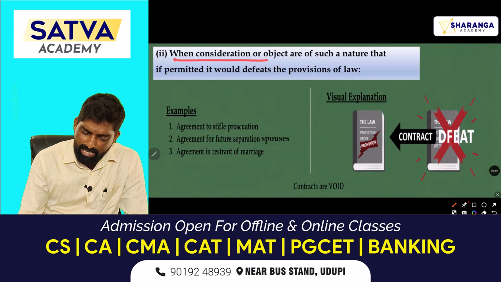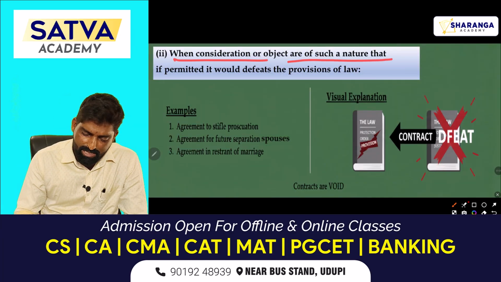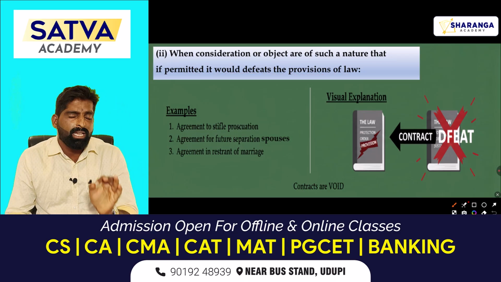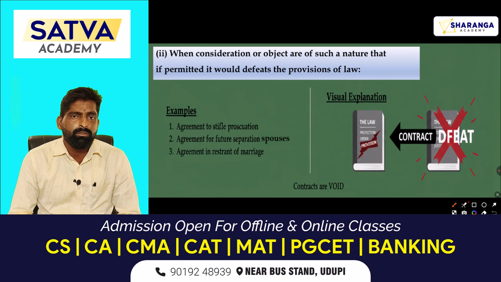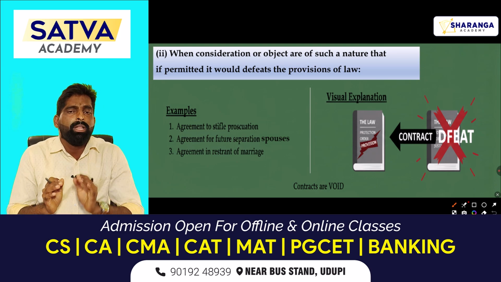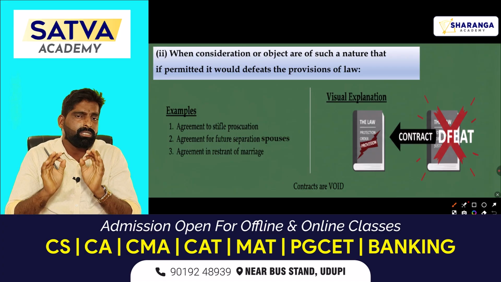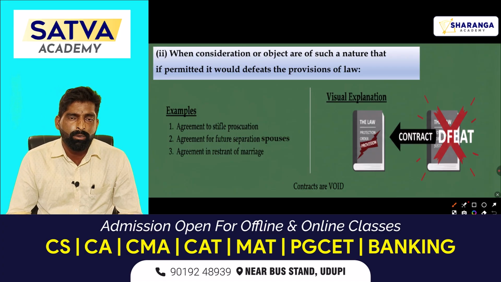Next, when consideration or objectives are of such a nature that, if permitted, they would defeat the provisions of law. There are some considerations or objectives that, if you gave permission to do that act, would violate the provisions of law. In such cases, those transactions will be void contracts because they are also considered illegal transactions.